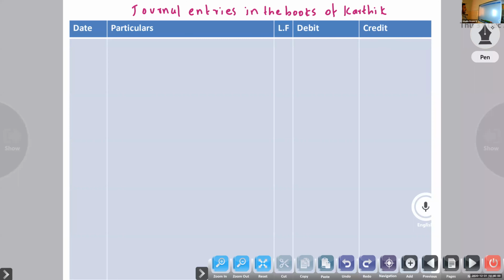On 15th March 2015, Karthik sold goods to Anjo.